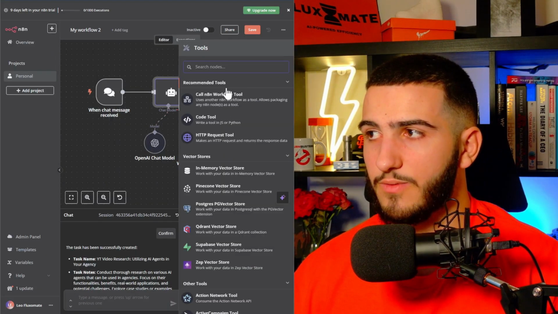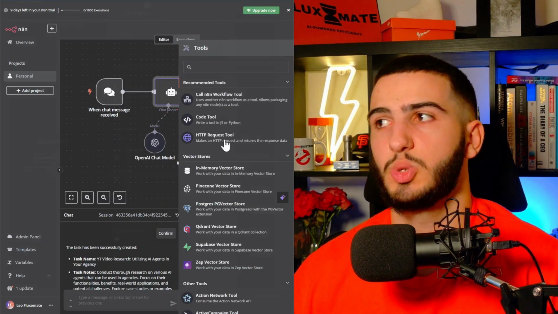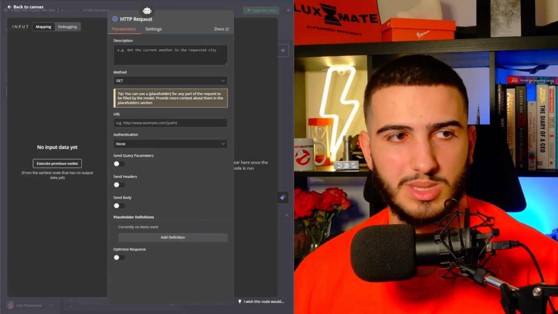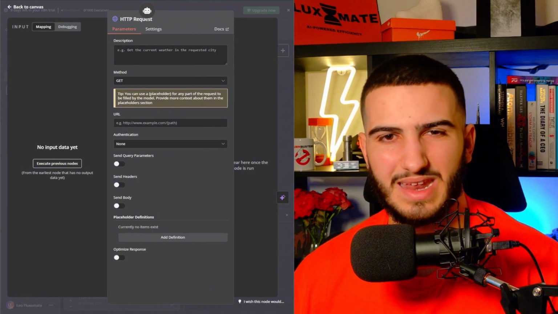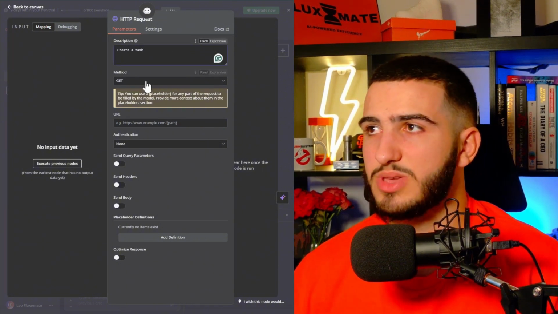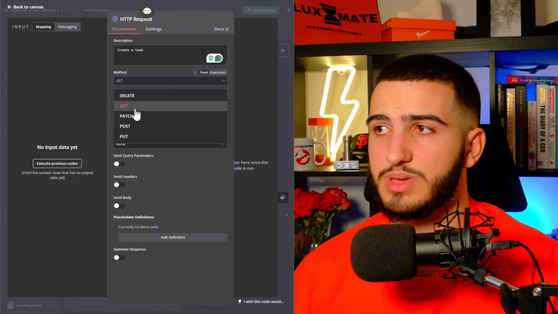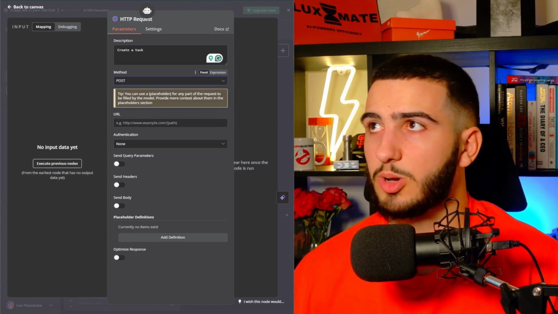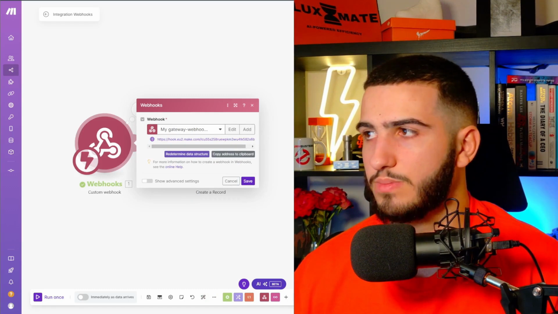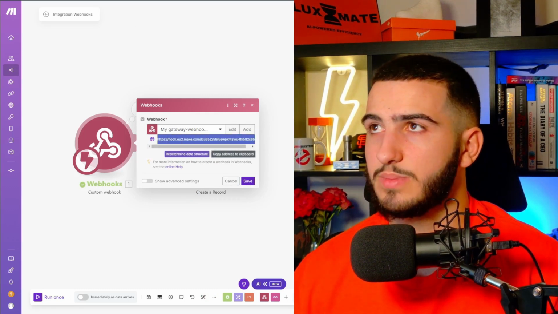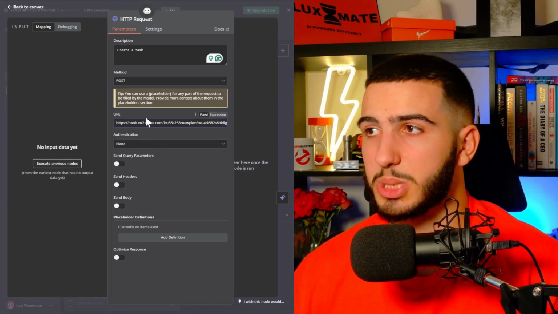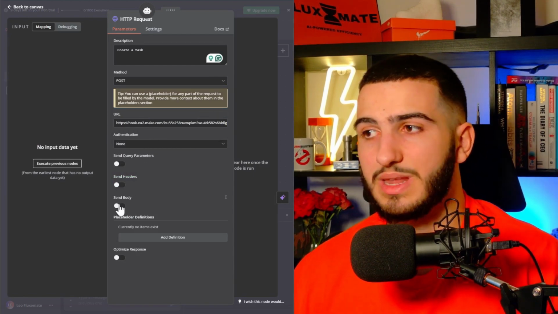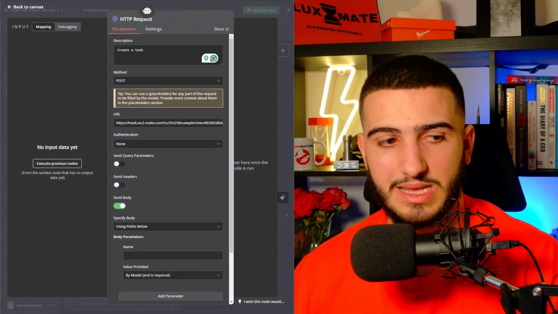Within the n8n workflow, I can go to HTTP request, which is basically just a tool to actually send webhooks. Here I can set different descriptions, and this is where we need to slightly align it. So the description for this is going to be create a task. The method is going to be a POST method because we're sending the data in. And then all I want to do is copy that webhook that we got from Make.com. So if I copy this and enter it here, it knows what destination it's going to. We don't need any authentication for this, but what we do need is a body so we can actually pass that data through.